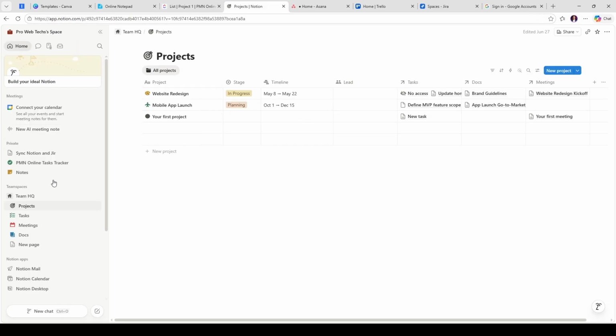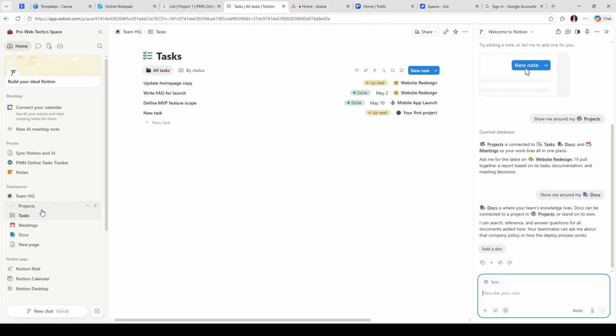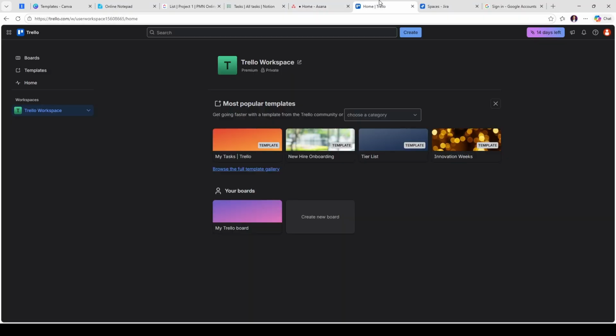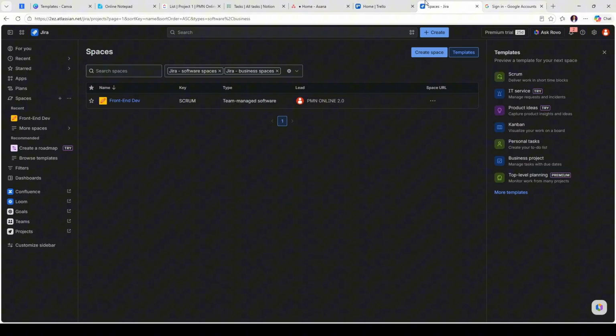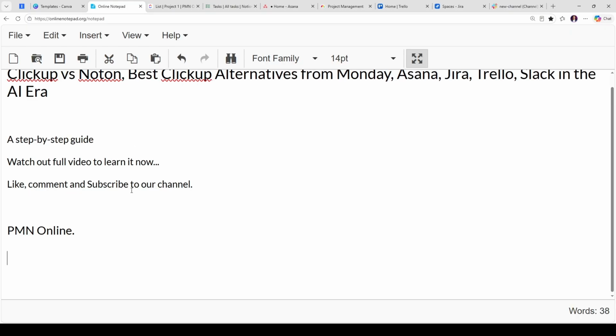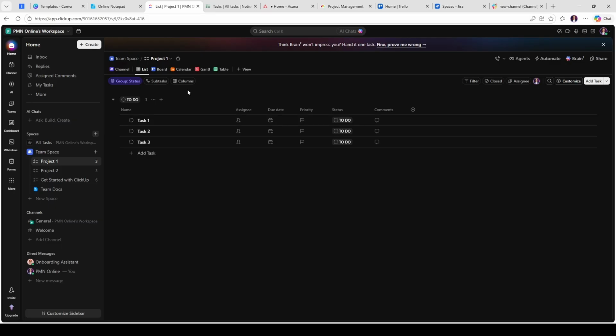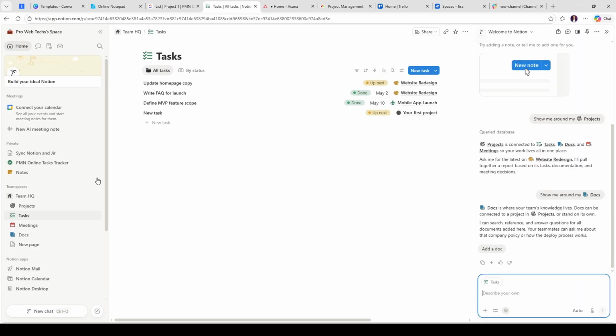Today, we delve deep into two popular platforms, ClickUp and Notion, and explore some of the best ClickUp alternatives such as Monday, Asana, Jira, Trello, and Slack. We'll guide you through the functionalities, benefits, and potential drawbacks of each, helping you determine which might best suit your needs in this AI-driven era. Let's kick things off by diving into the world of ClickUp and Notion.